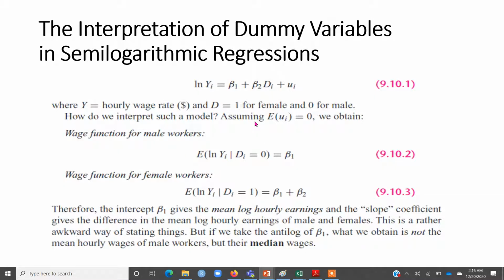Similarly, you can take the anti-log of beta 1 plus beta 2, because when the dummy is equal to 1, of course the value of log y will be beta 1 plus beta 2. So if you take the anti-log of beta 1 plus beta 2, that will be the median wage for a female worker. So this is how you can easily interpret a dummy variable in the presence of semi-log models.